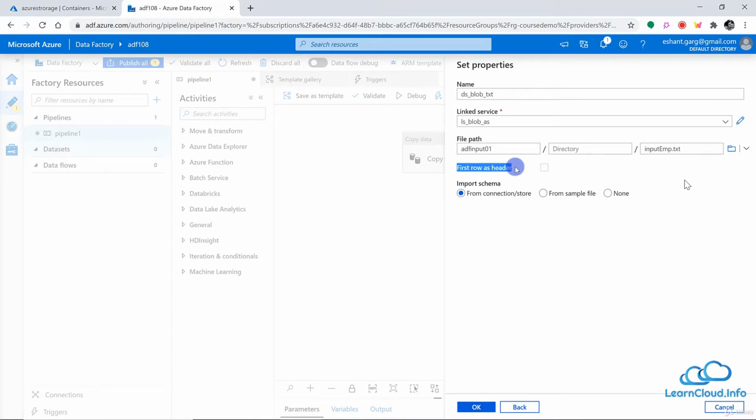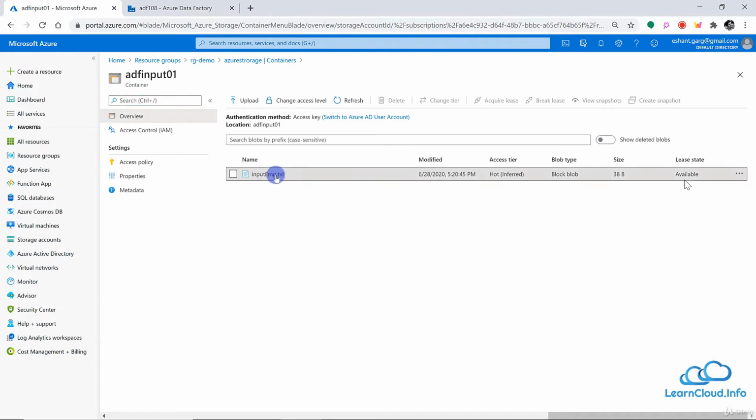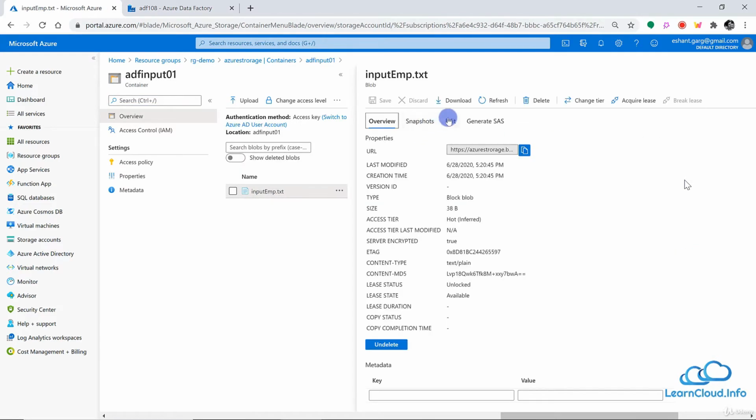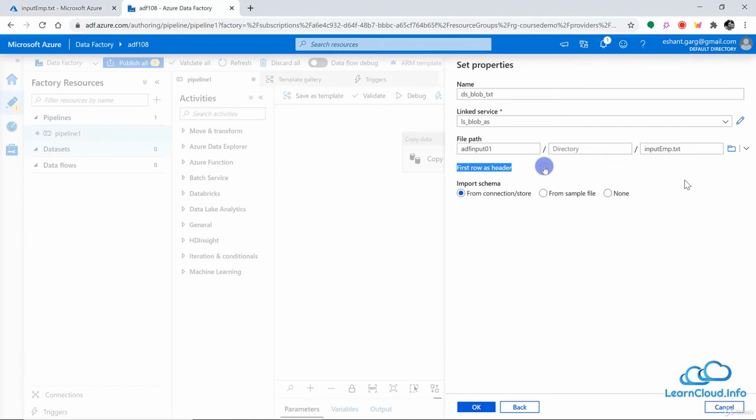Do we have first row as a header? So let's look at the file, and we have first row as first name and last name. That means first row is like a header. So let me just choose here first row as a header.